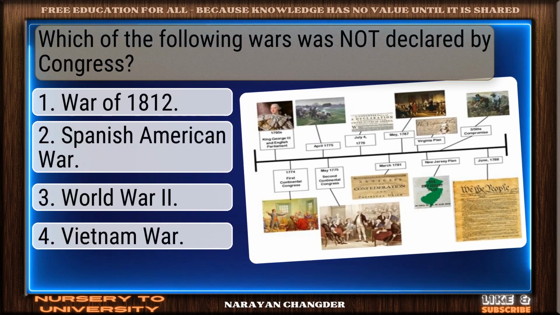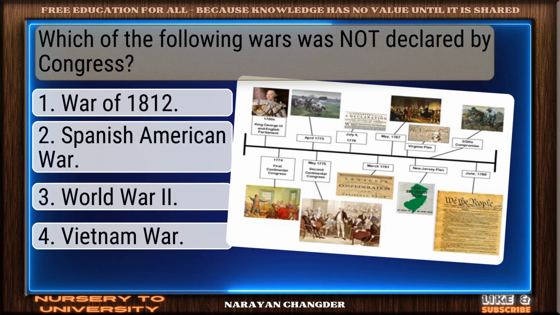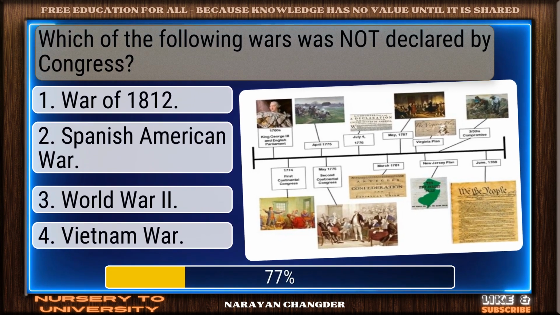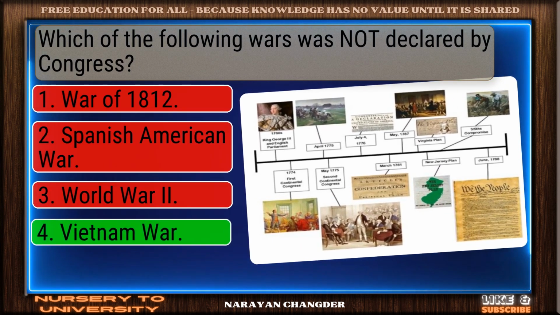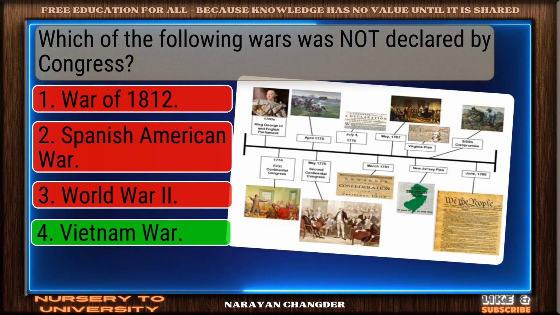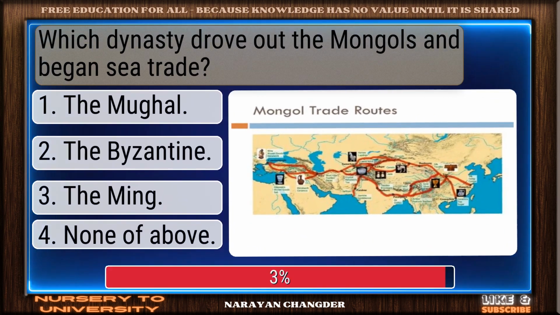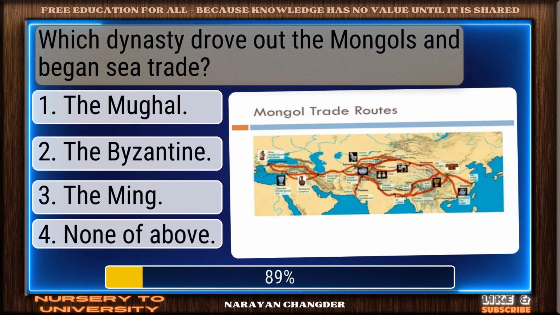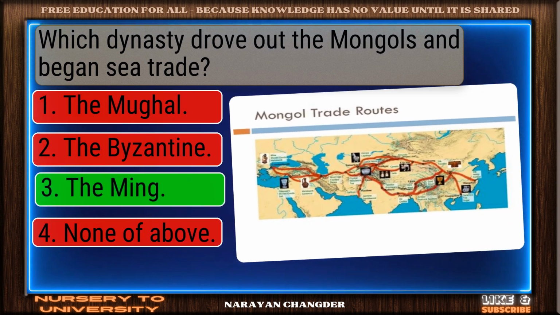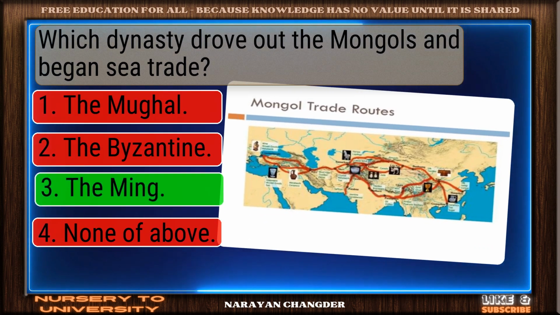Which of the following wars was not declared by Congress? You got it. Your choice, Vietnam War, is right. Which dynasty drove out the Mongols and began sea trade? Solid response. The Ming is a valid choice.